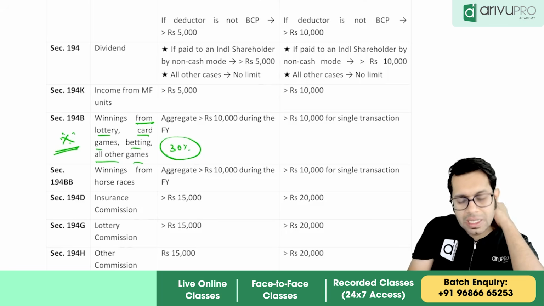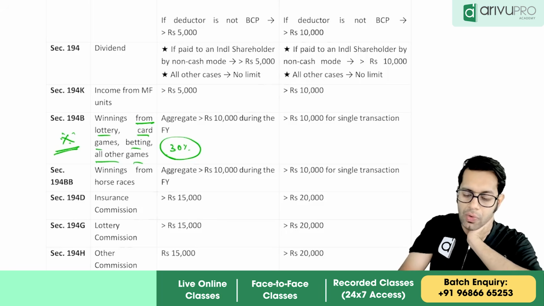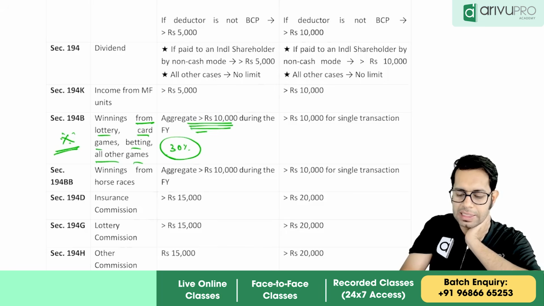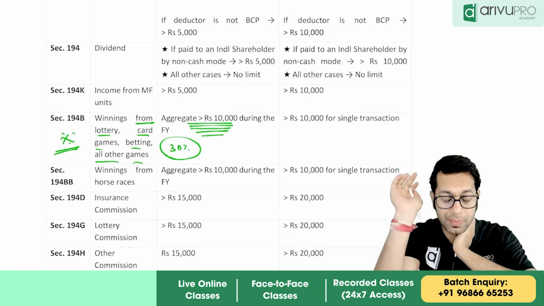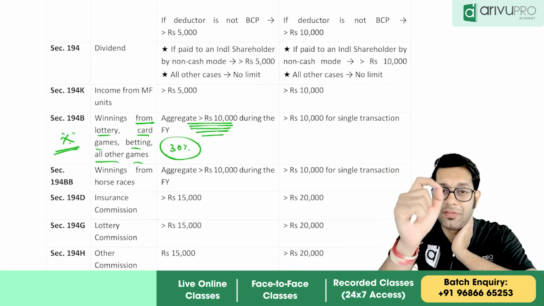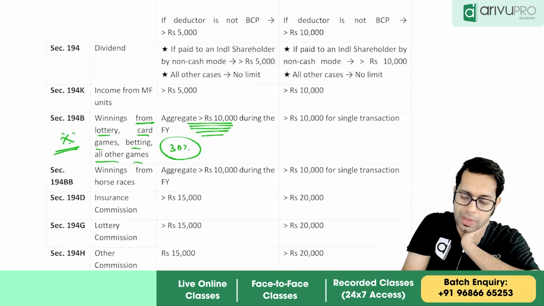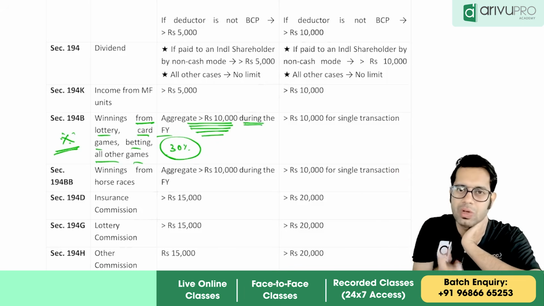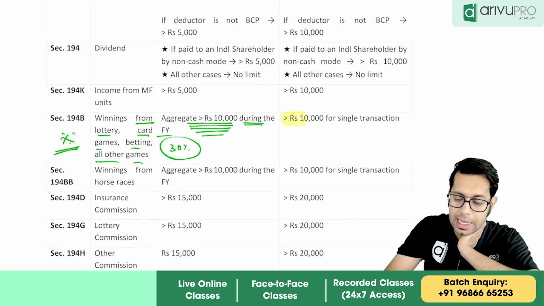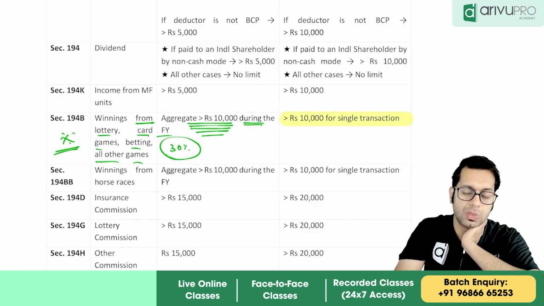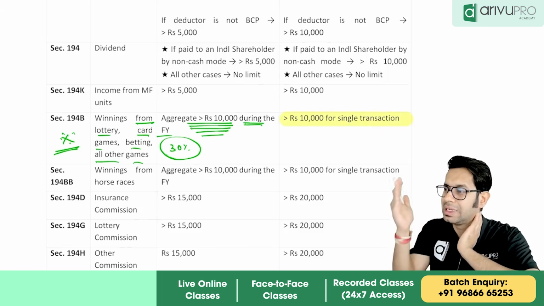Now this 30% TDS was applied before for aggregate transaction, meaning if the total money received by you in a year is more than 10,000 rupees. If the aggregate money received by you during the year was more than 10,000, then it was made applicable. But now they have changed, and this is a very good change. They say the limit will be seen of 10,000 for individual and separate single transactions.